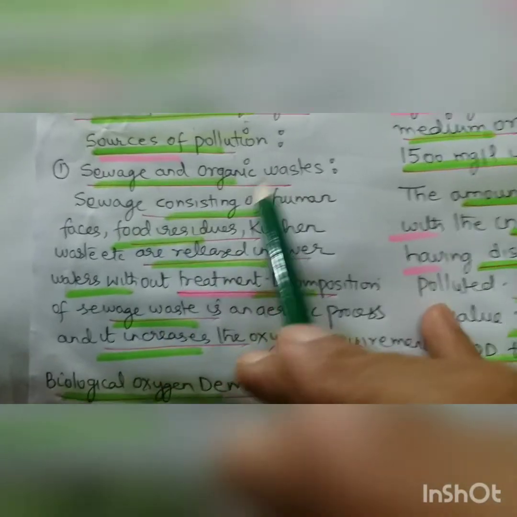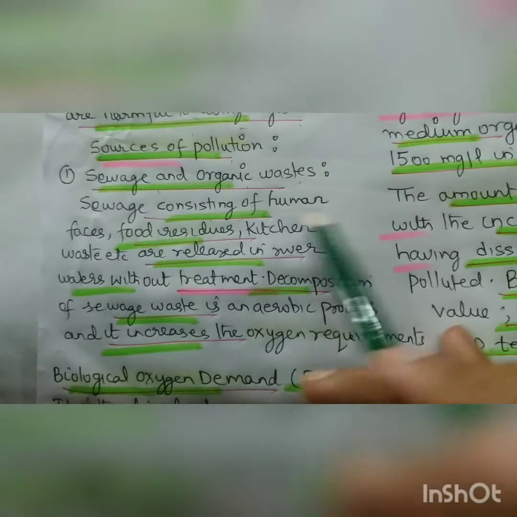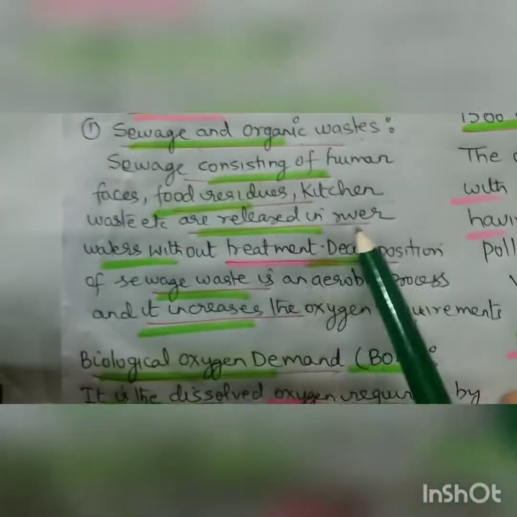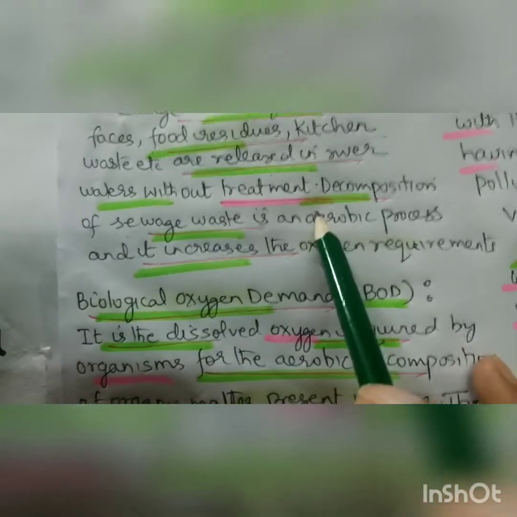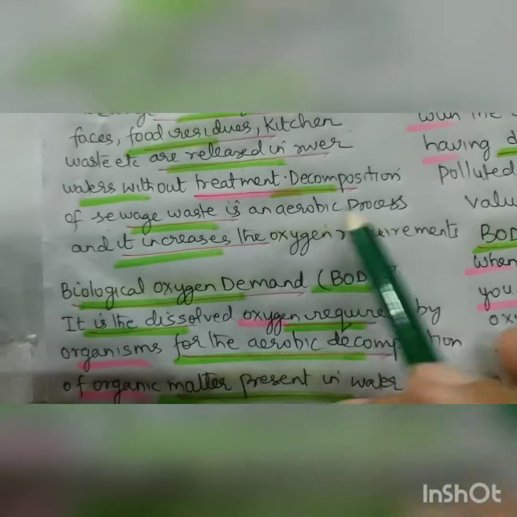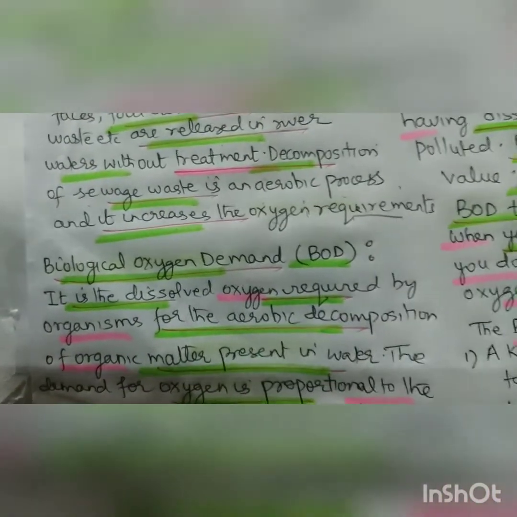Then there are the sources of pollution. First is sewage and organic wastes. Sewage consists of human feces, food residues, kitchen waste. They are released into the river waters without treatment. And decomposition of this sewage waste is an aerobic process and it increases the oxygen requirement. In this we also include municipal sewage.